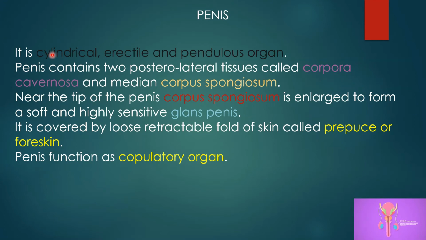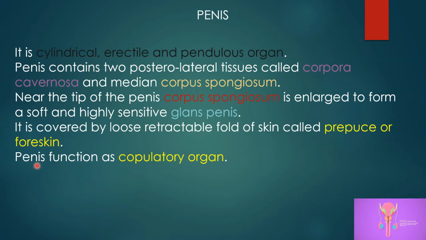Penis is a cylindrical, erectile and pendulous organ. It consists of two posterolateral tissues, try to understand this word, called corpora cavernosa, and the median one, the corpus spongiosum. So the two corpora cavernosa are at the sides, and exactly in the middle there is the corpus spongiosum. Near the tip of the penis, the corpus spongiosum is enlarged to form a soft and highly sensitive glans penis. It is covered by a loose retractable fold of skin called prepuce or foreskin.